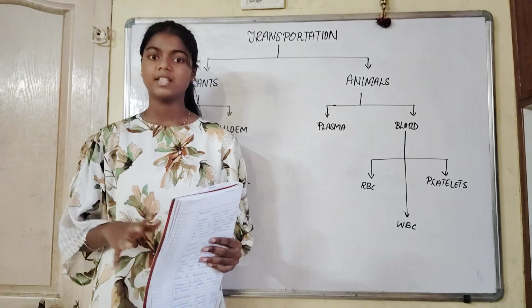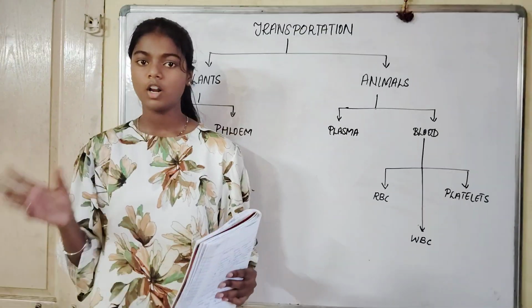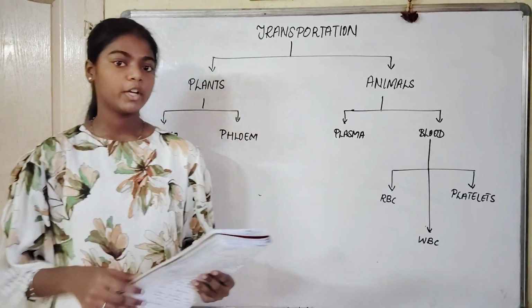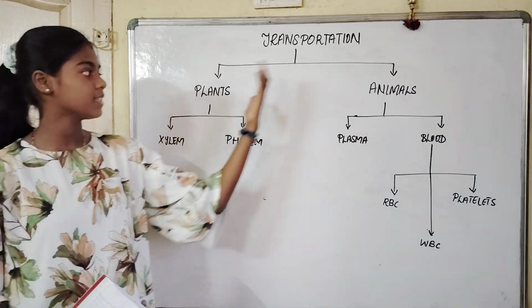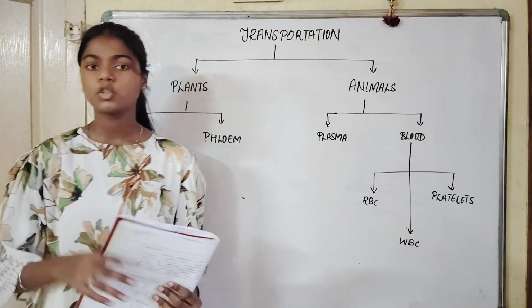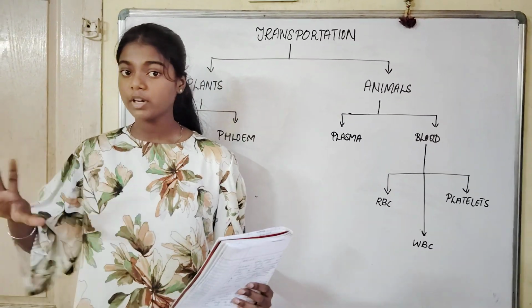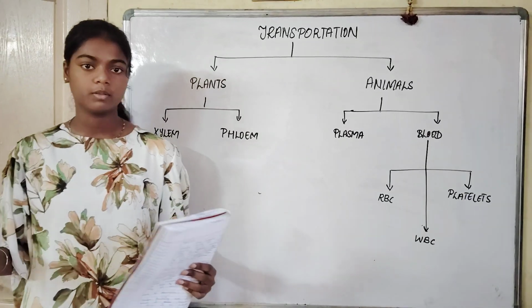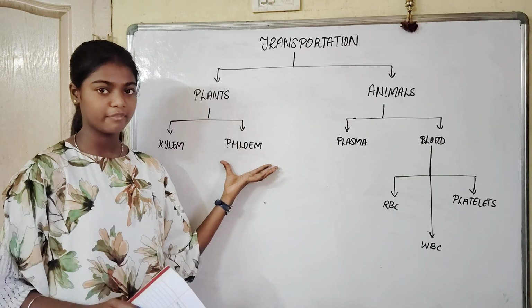Transportation is a life process where a substance is absorbed by an organ and transported by all organisms. Transportation is divided into two, that is transportation in plants and transportation in animals. There are two components in transportation in plants, that is transporting of water and transporting of food. Transporting of water is done by xylem and transporting of food is done by phloem.